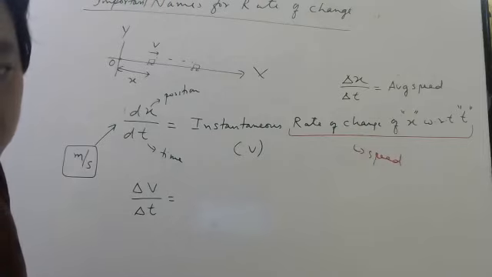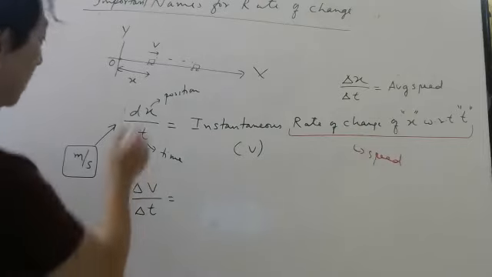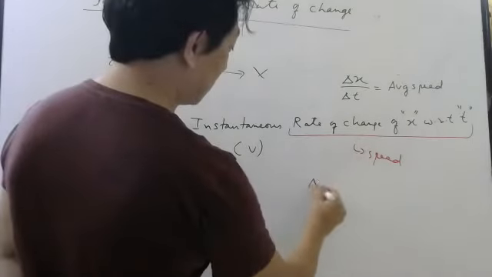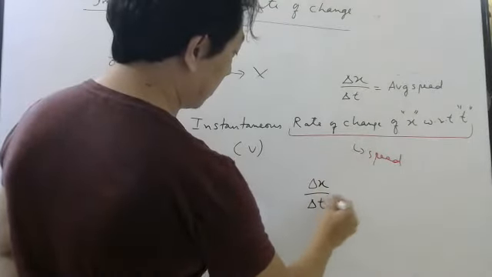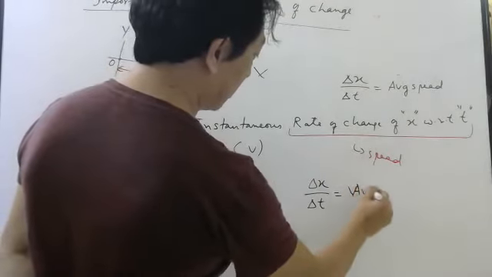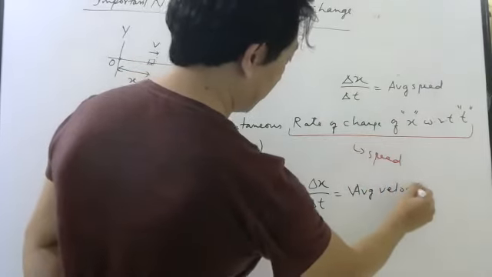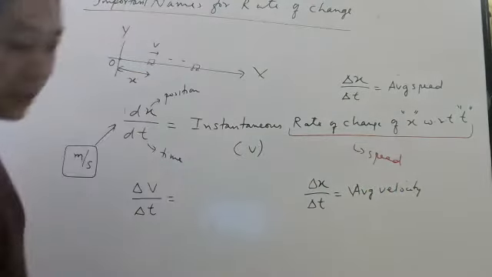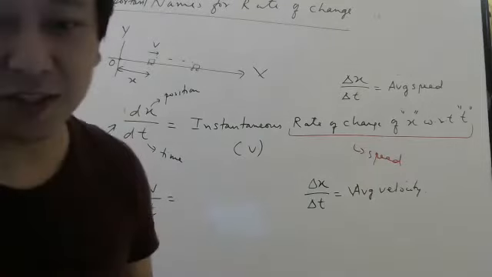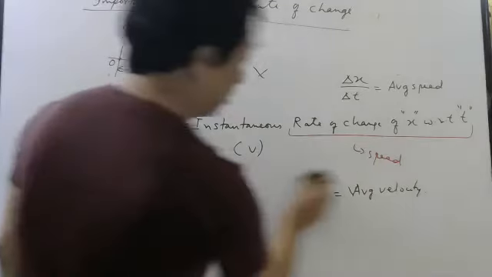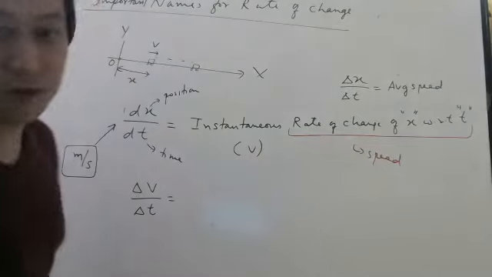This is average velocity, right? Right now, don't distinguish between velocity and speed. You can take them the same only. Tomorrow I will show the difference.